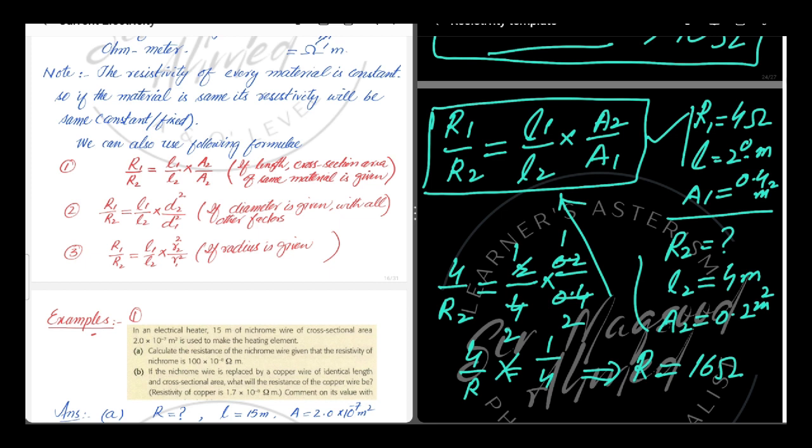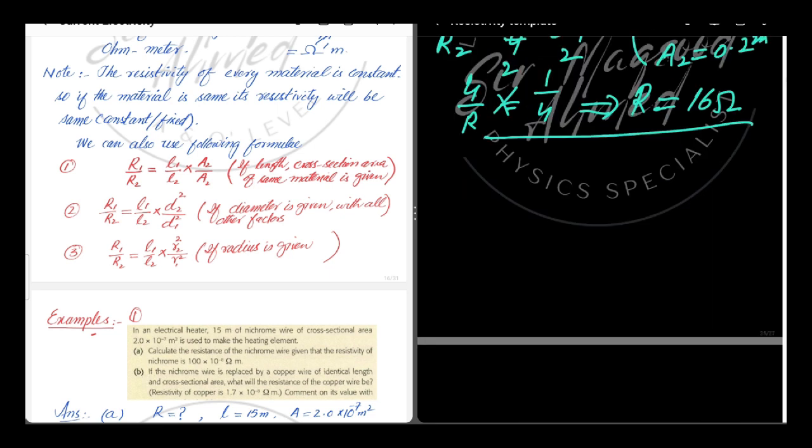In the above example, first we have calculated the resistivity, then that resistivity we use to find the resistance of the conductor if the length and cross section area has changed. But by using this formula without calculating the resistivity, we can find the new resistance if the length and cross section area has changed. Dear students, the same formula can be used if the radius or diameter of a conductor is given.